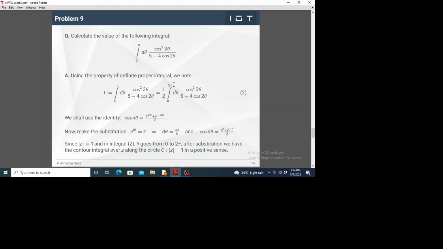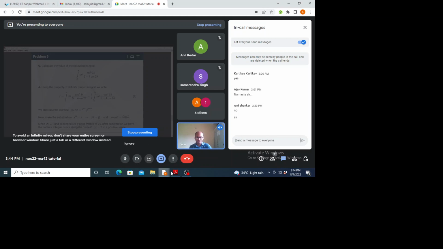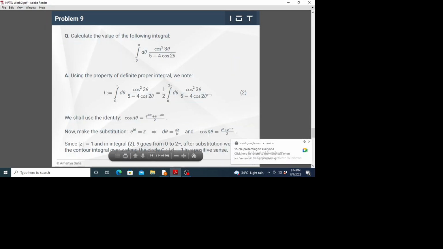So now if we do the substitution, we will see that we can trace the circle one full revolution. I hope this is familiar, this kind of changing of limit. So now all we have to do is to use this identity.